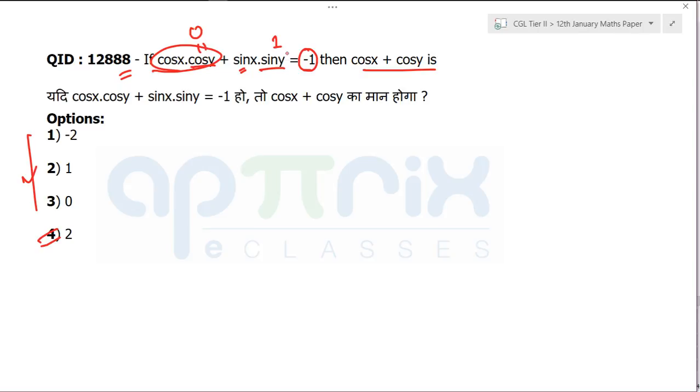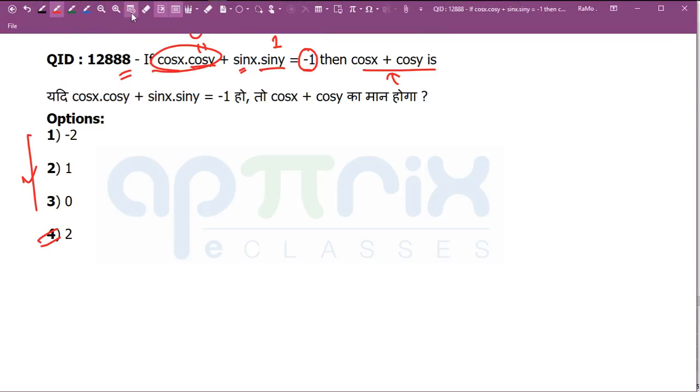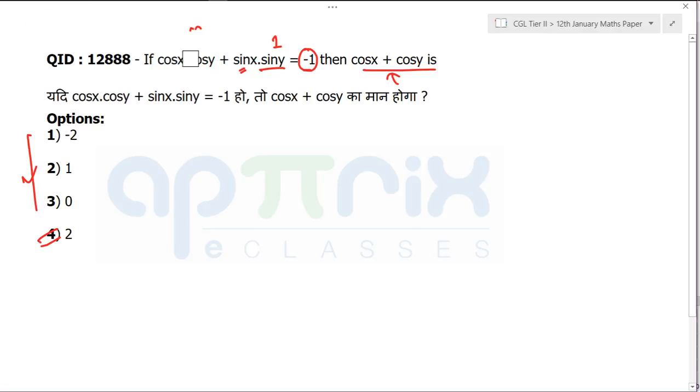Okay. Now if you get sin x is equal to minus 1, there will be a problem, because then you need to calculate cos x and cos y. That's why it's very important in the first step to choose the right thing. Try to understand, that is the skill that you need to develop. Here, do not put cos y as 0, because the cos term will go away. Here you actually need cos x plus cos y. So I will try to retain the cos terms.